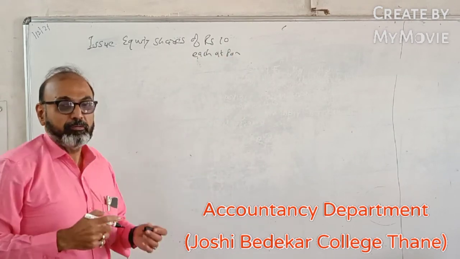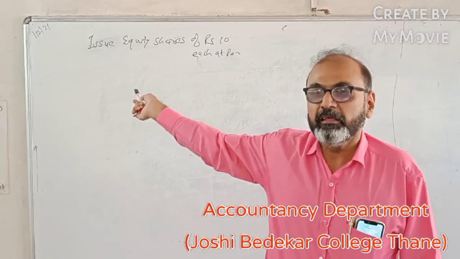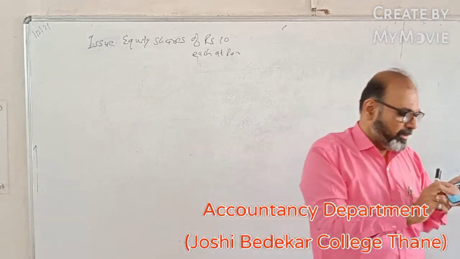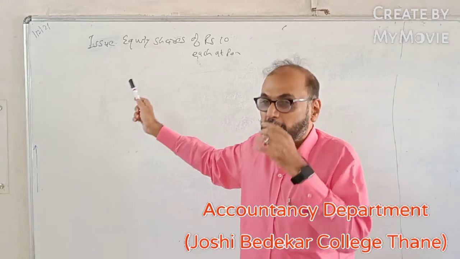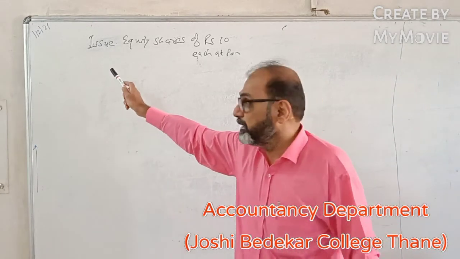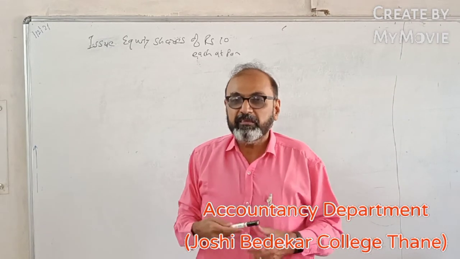Now what can we make out of it? How many equity shares? It is not clearly specified in the problem. They are just saying this company is going to issue the equity shares. The purchasing company is going to issue the equity shares of rupees 10 each at par. How many equity shares?